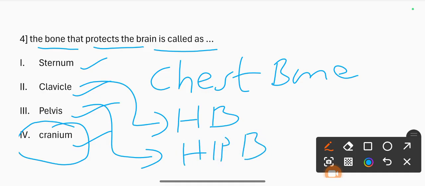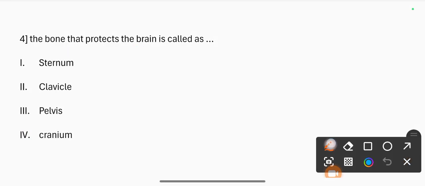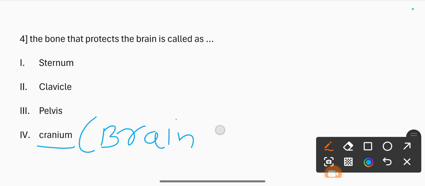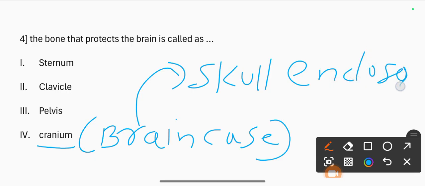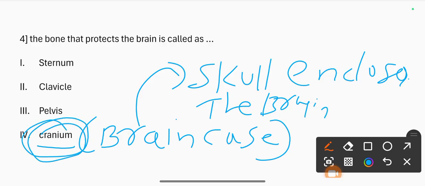The cranium is also called the brain case, the part of the skull that encloses the brain. So the correct answer is 4, cranium.